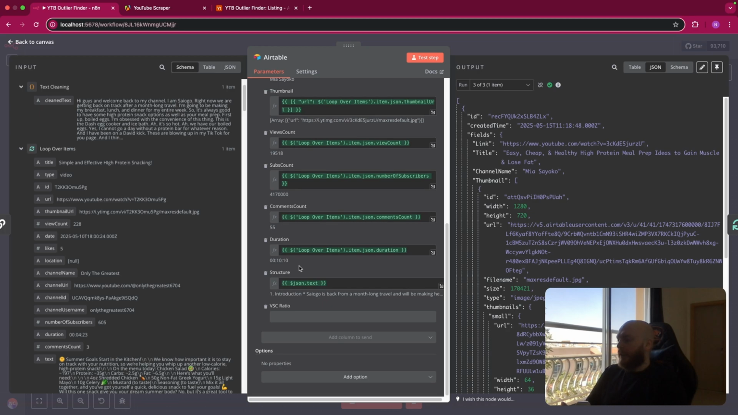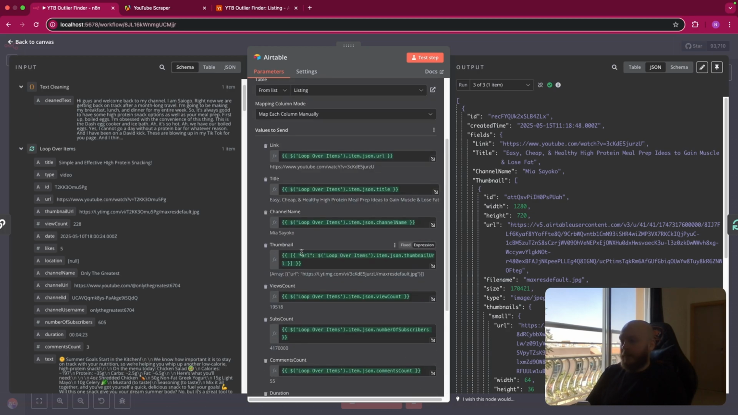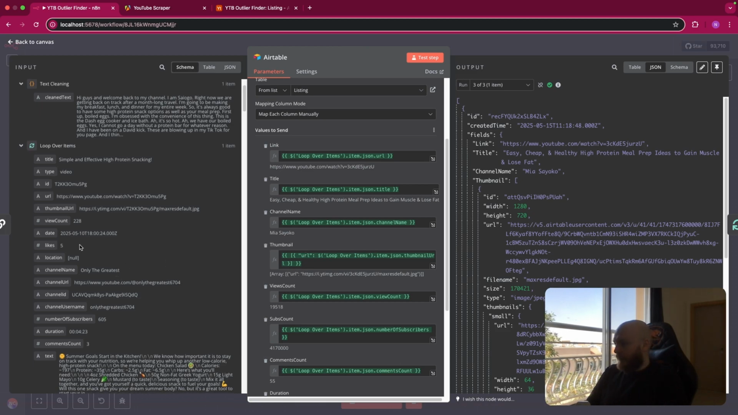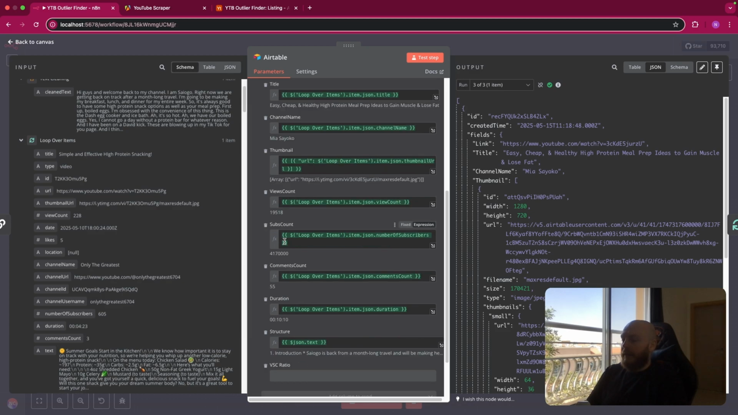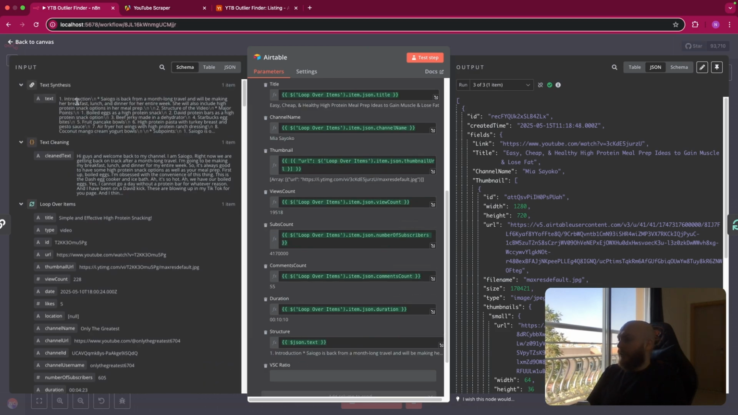The only trick here is the thumbnail, because Airtable doesn't take directly a URL of thumbnail. And as you can see, we have the thumbnail URL here. So it's a bit weird, but you have to create a list where in the list you have only one element that is called URL, and you add after this your URL link. So this is how you make Airtable work with links for attachments. And at the end, for structure, you just add the text from text synthesis here.